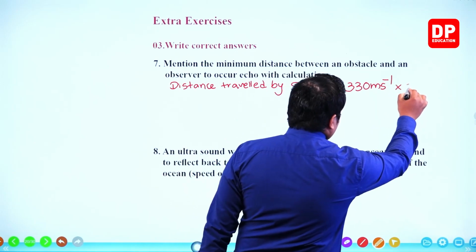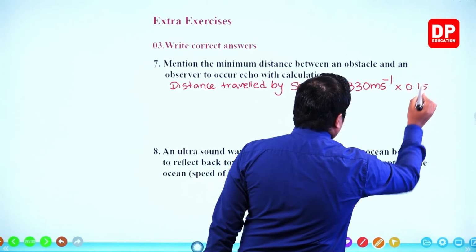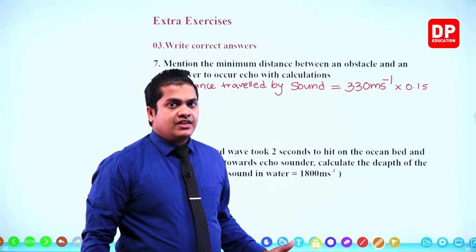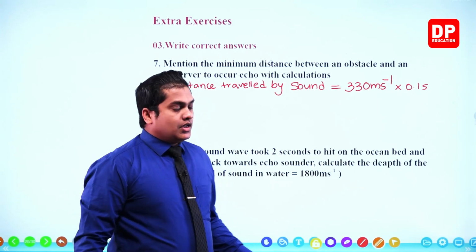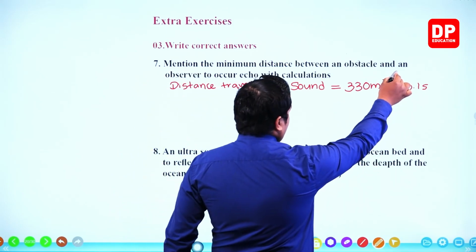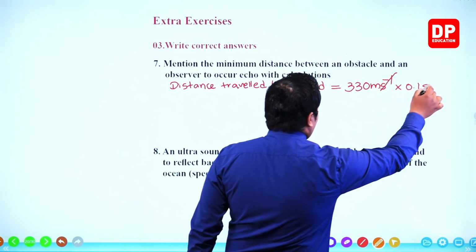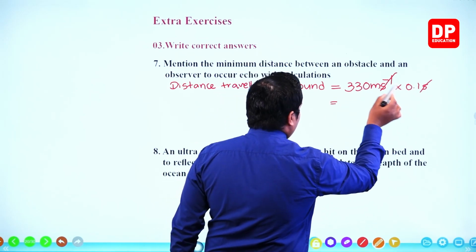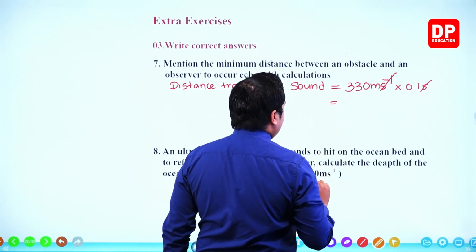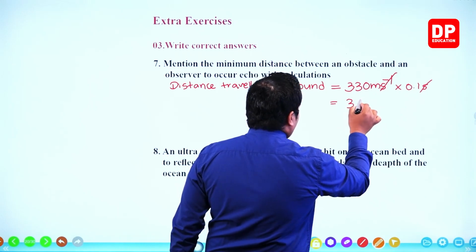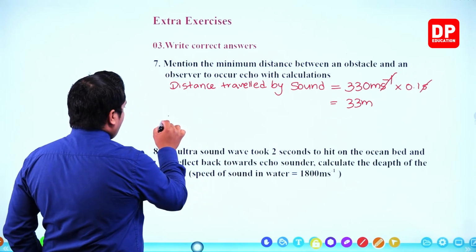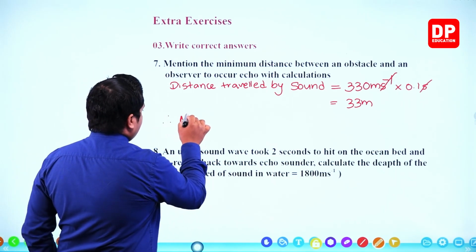Multiplication 0.1 second. This is the time period which a sound is going to retain within our ear. So s to the power negative 1 is getting cancelled with s, and 0.1 into 330 is equal to 33 meters. And now therefore minimum distance